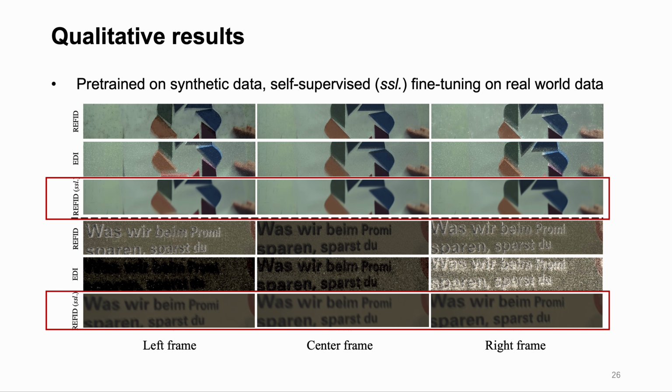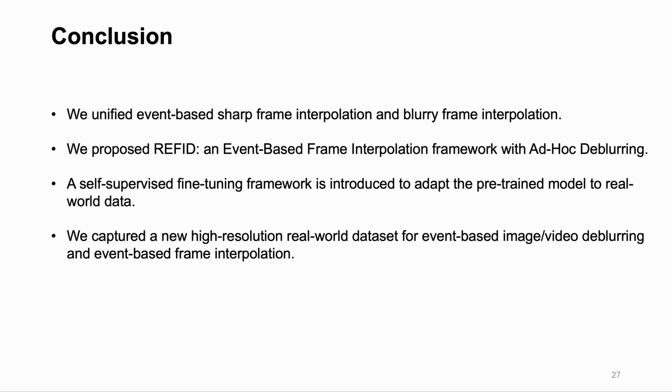In this work, we unified event-based sharp frame interpolation and blurry frame interpolation. Secondly, we proposed REFID, an event-based frame interpolation framework with ad-hoc deblurring. Then, a self-supervised fine-tuning framework is introduced to adapt the pre-trained model to real-world data. Finally, we captured a new high-resolution real-world dataset for event-based video deblurring and event-based frame interpolation.